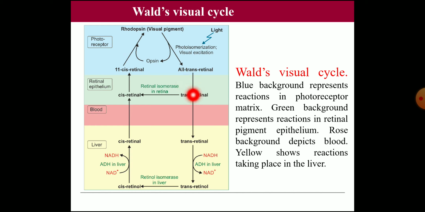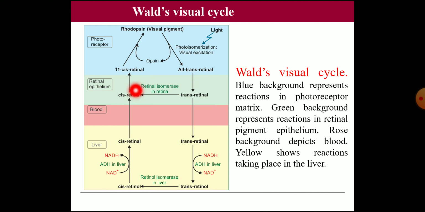Whatever is not converted to 11-cis retinol in the retina is taken through the blood and reaches the liver, where the all-trans retinol is converted to all-trans retinal by aldehyde dehydrogenase requiring NADH. Then in the liver, the all-trans retinal is isomerized to 11-cis retinal, and then again converted to 11-cis retinol by alcohol dehydrogenase.